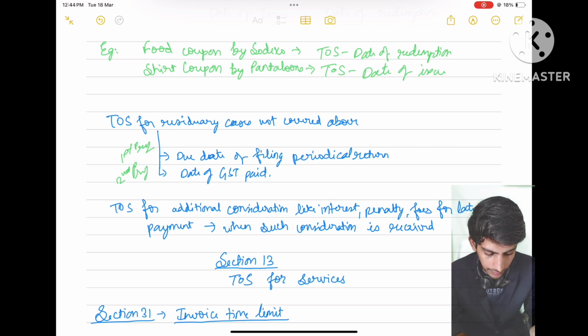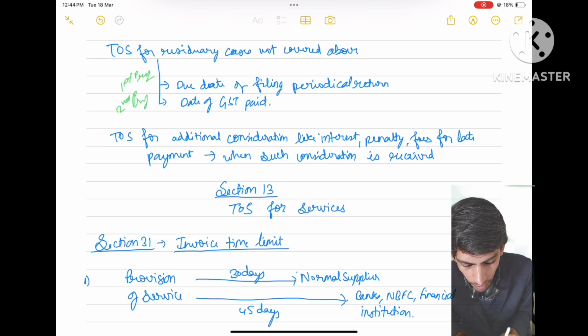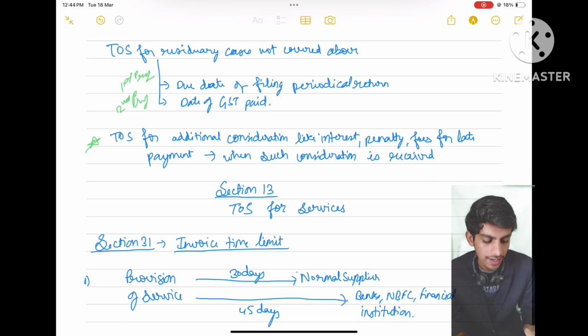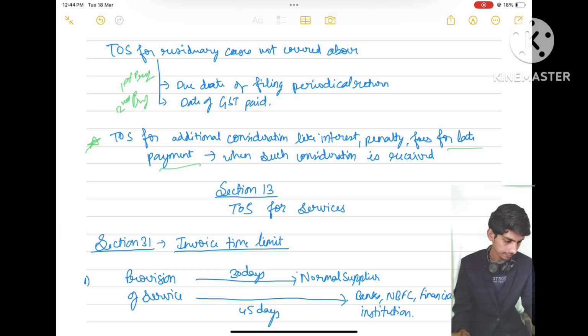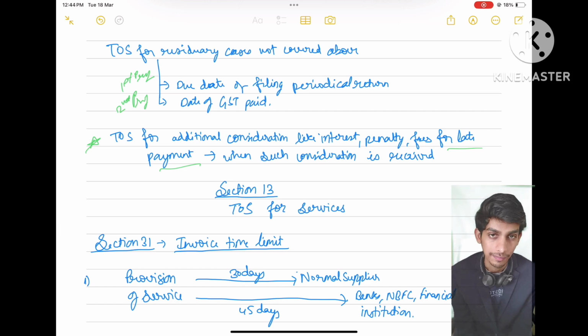Simple. Now we have time of supply for additional consideration like interest, penalty, fees for late payment. Let's understand. Let's say I supply some goods to my customer and I make a contract with him that if you don't pay for the goods supply within 3 months, I will charge interest at the rate of 2% per month or part of the month.